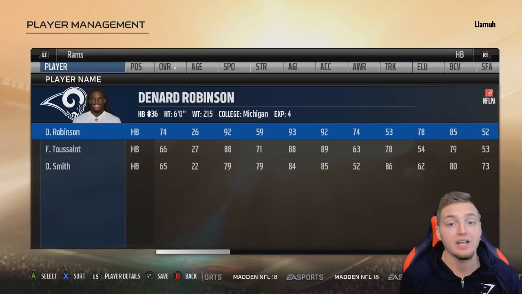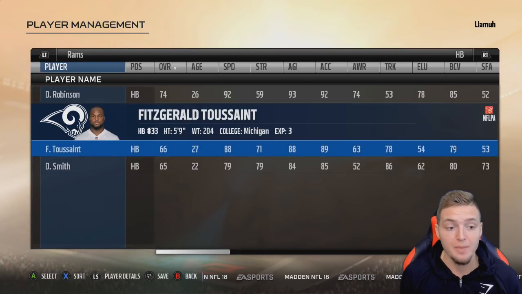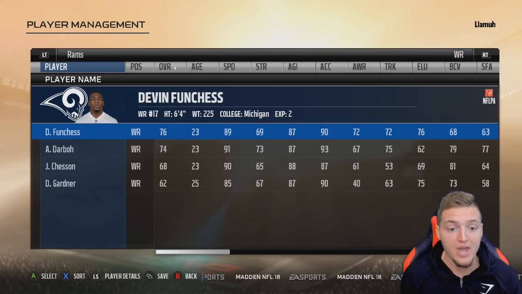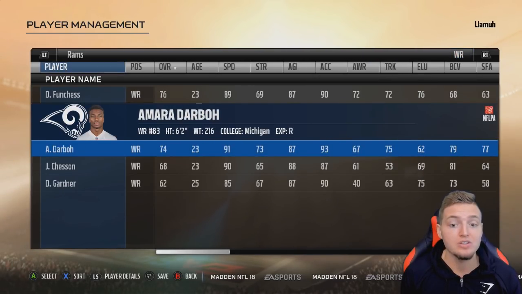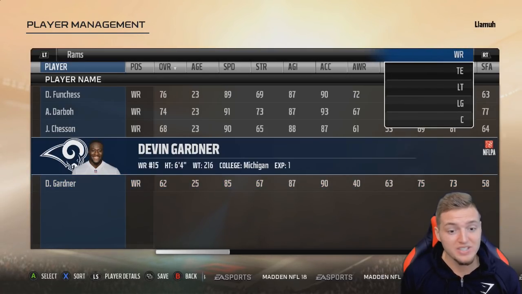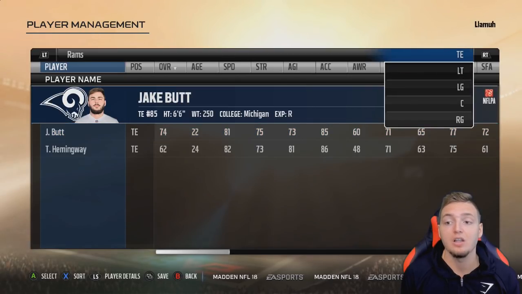At running back, like I said, Ohio State definitely has the advantage here as Michigan only has Denard Robinson and Fitzgerald Toussaint. Now, fullback, they have Joe Kerridge. At wide receiver, Devin Funchess, Amara Darboh, Jehu Chesson, and Devin Gardner, who was actually a former quarterback at Michigan. At tight end, they have Jake Butt, another great last name.